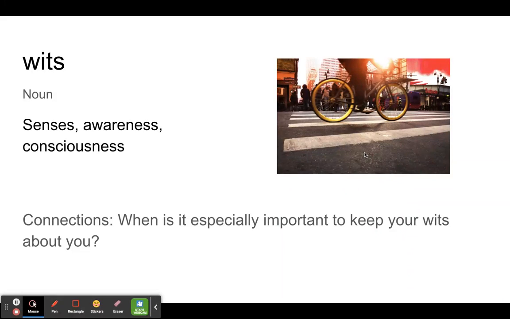You have to be aware of everything going on. You have to be looking left and right and always knowing if something is coming at you. Otherwise, it could get really dangerous. So that's one example. Another example is when you're playing sports, the coaches will say like, "Hey, eyes up," or "head in the game," because they want you to be aware of what's going on around you.